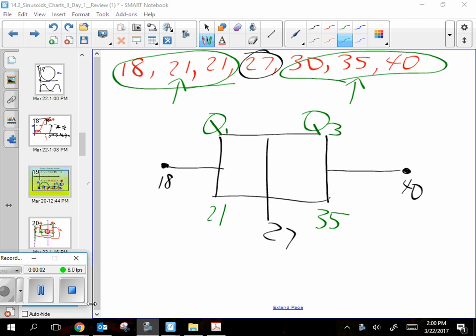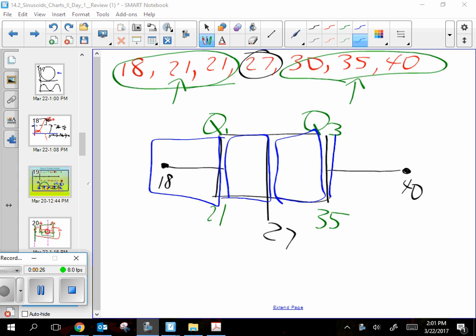Okay, for today, it's the last day of review before we take a test on mean, median, mode, range, and all of this box plot stuff. So the Q1 and the Q3, somebody just asked me, what does that stand for again? It stands for quartile. And why quarter of the data? This is 1/4 of the data. This is 1/4 of it. 1/4 of it's here, and 1/4 of it's there. It divides it into 4 quarters.